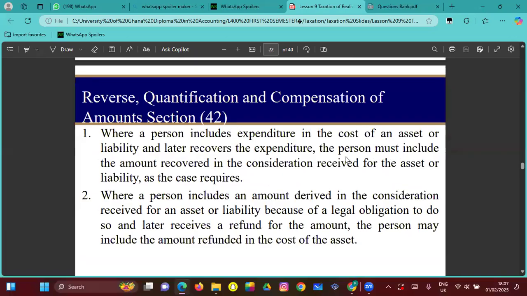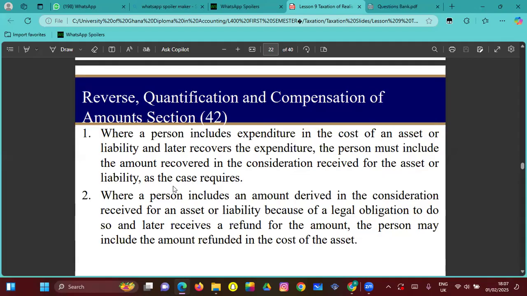So there is a reversal of qualification and compensation of amounts in this section. Section 42: where a person includes expenditure in the cost of an asset or liability and later recovers the expenditure, the person must include the amount recovered in the consideration received for the asset or liability, as the case requires.